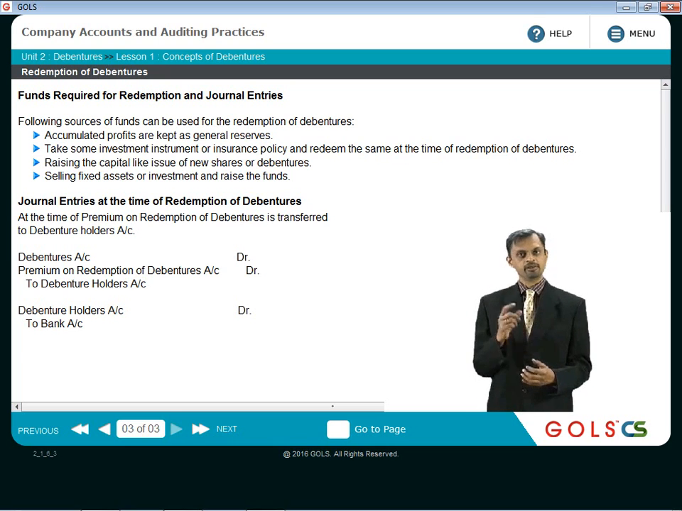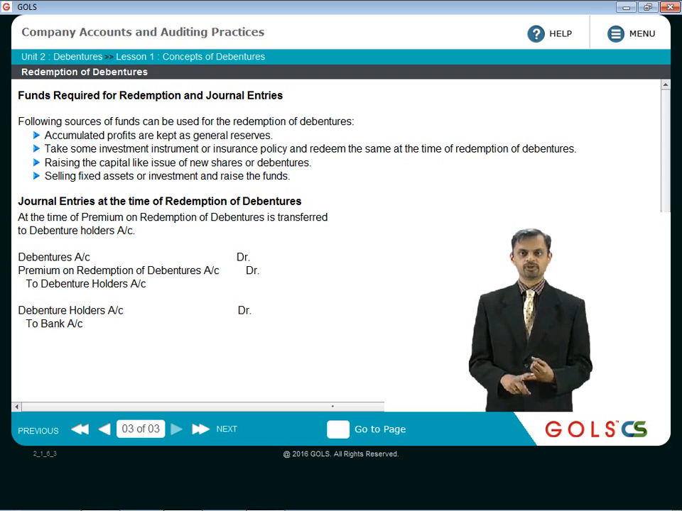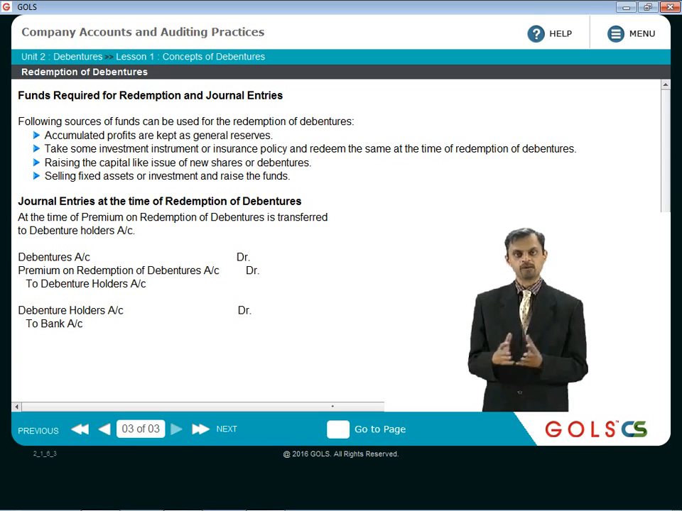So the entry will be: debentures account will be closed again by debiting it. So X% debentures account debit, premium on redemption of debentures account debit, to debenture holders account. So debentures account and premium on redemption of debentures account will get closed and this will be transferred to debenture holders account. And this is the entry for booking the amount to debenture holders account. Then when the amount is actually paid, the debenture holders account will be closed, to bank account.